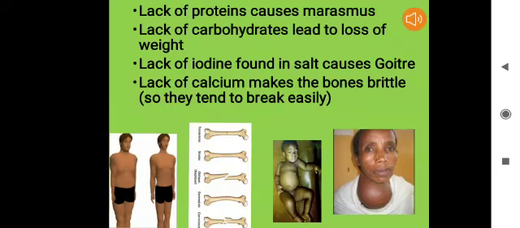This you can very well see in the pictures which I have provided there. In the first picture, you see the lack of carbohydrates which leads to loss of weight. In the second picture, you see that the lack of calcium makes the bones brittle. And in the third picture, you see that the lack of proteins causes marasmus. And in the fourth picture, it is shown that the lack of iodine causes goiter.